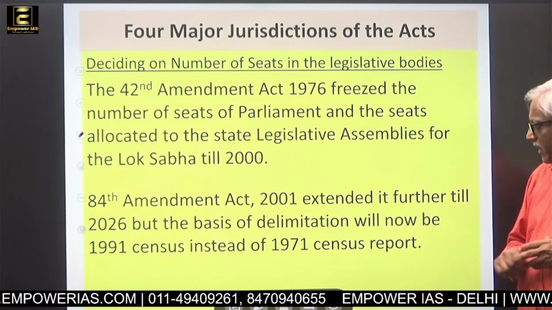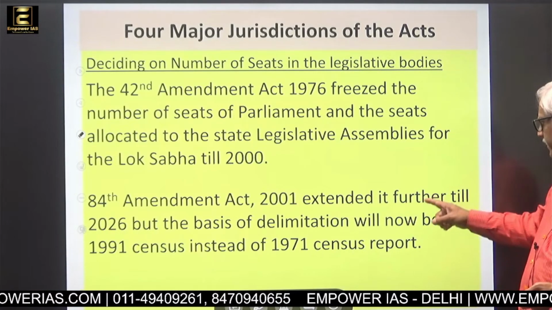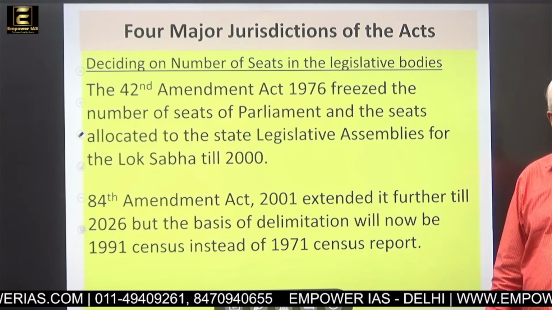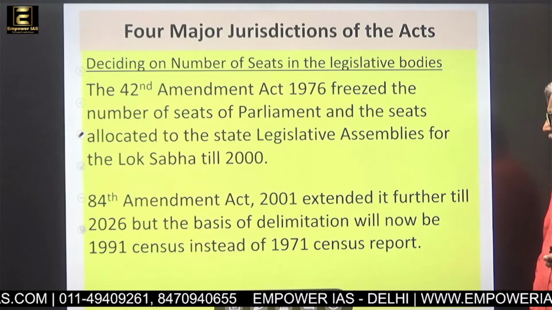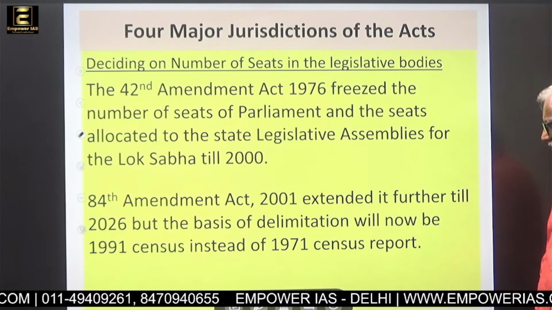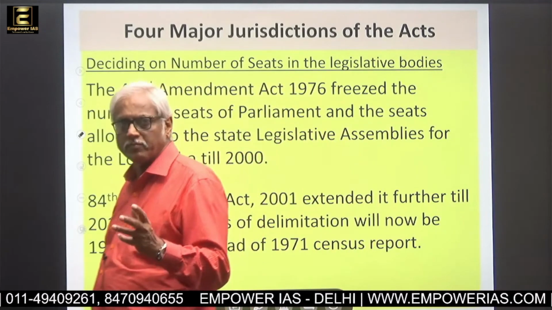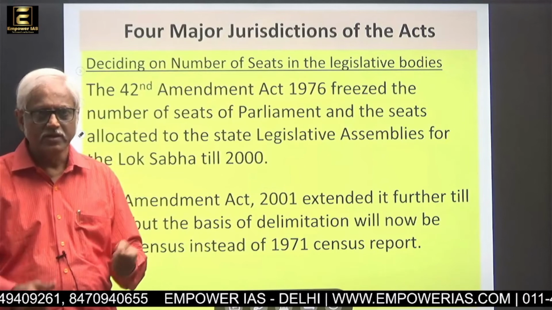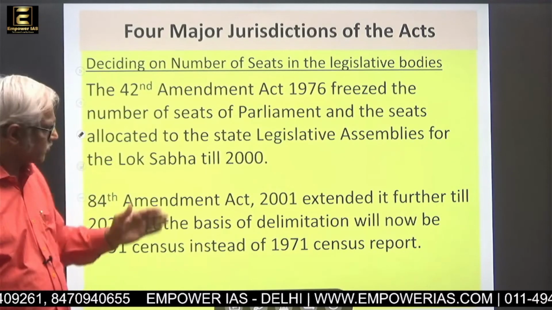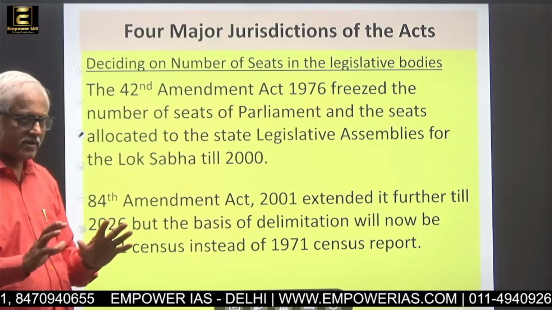The 84th Amendment Act 2001 further extended that period and made it till 2026. But the basis of delimitation will now be the 1991 census instead of the 1971 census, that is, constituency definition, what will be the population size. So it has been extended from 1971 to 1991 now. So this is where it stands.